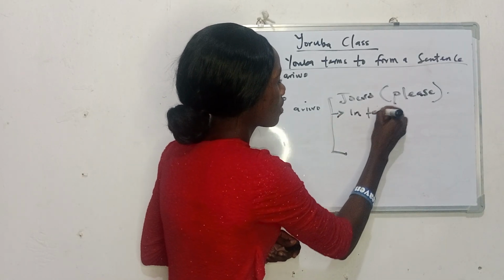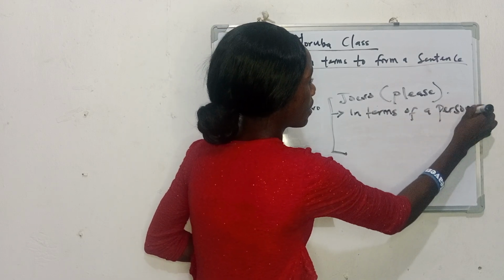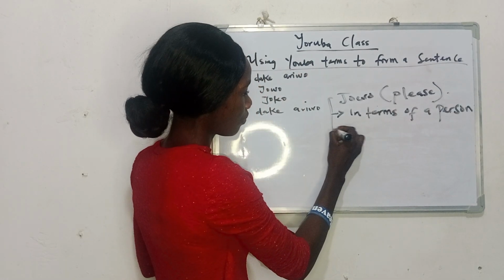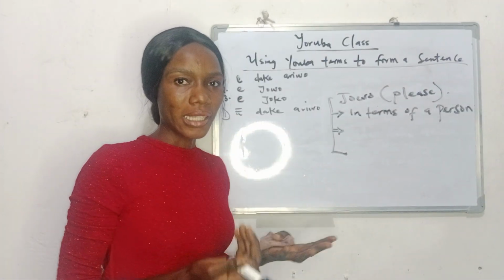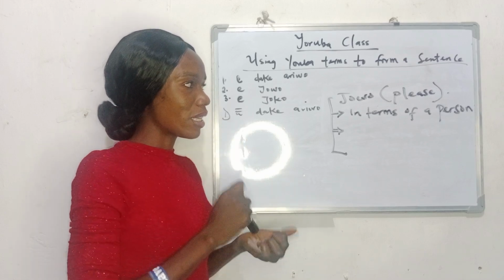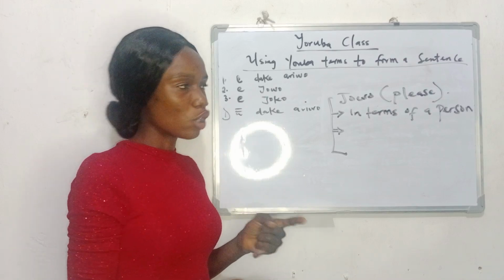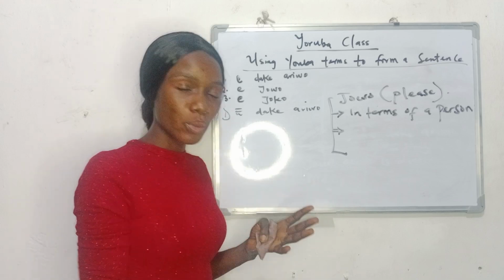So now we have jọ̀wọ́, that is please. How do we use it in a sentence? Don't forget jọ̀wọ́ is please, trying to plead with the person.